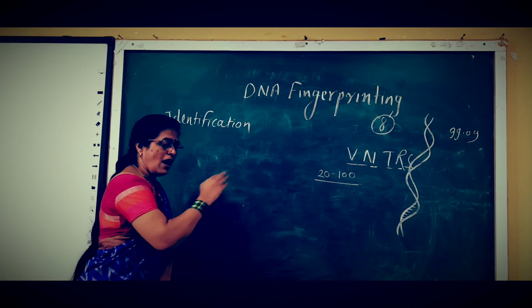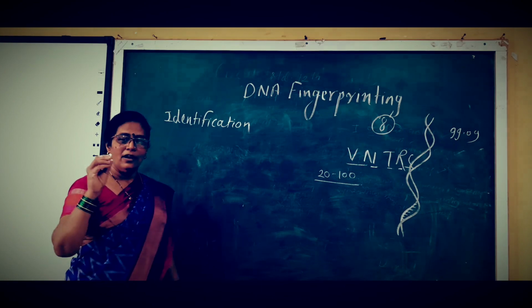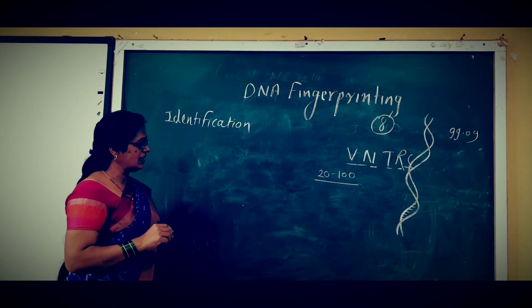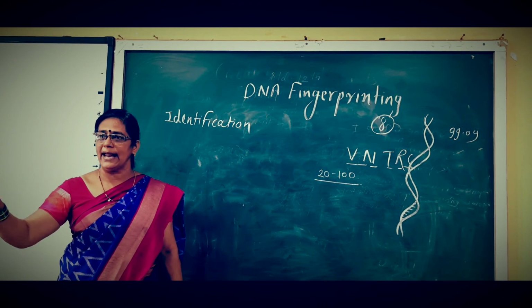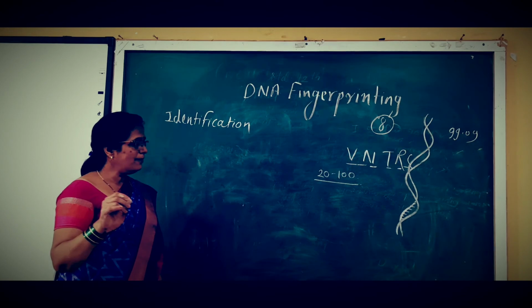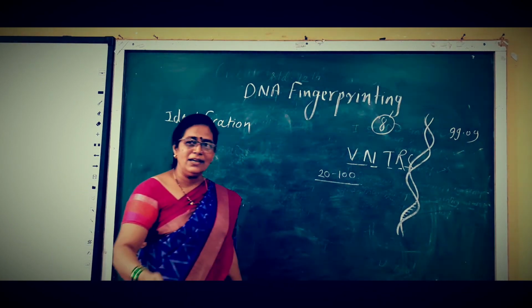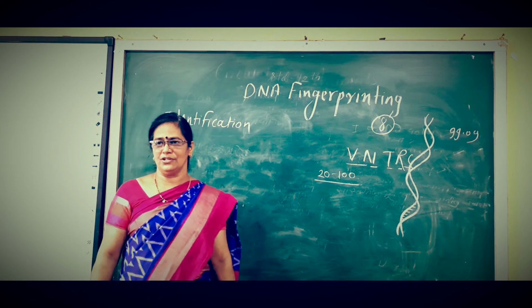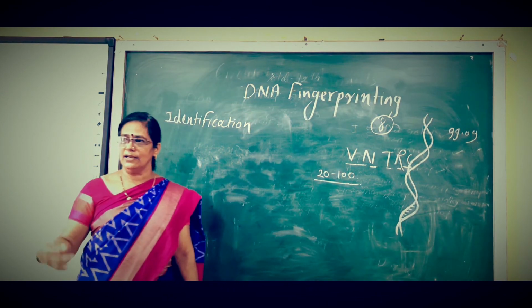That's why it is called variable number tandem repeats.